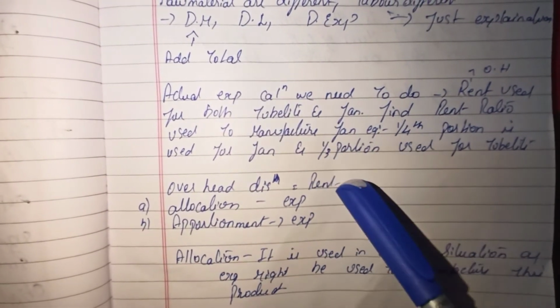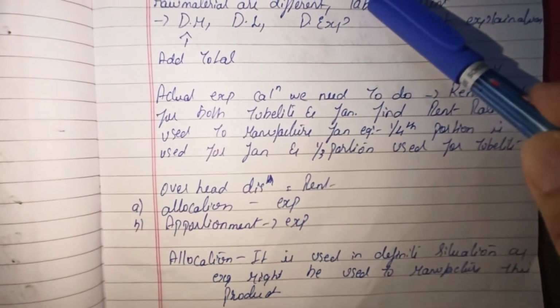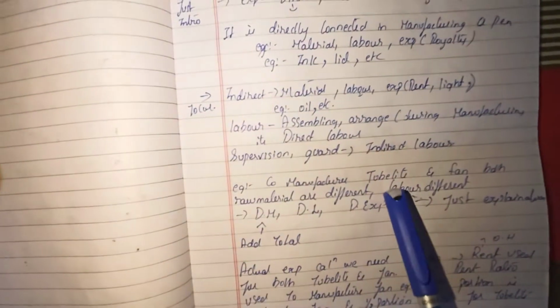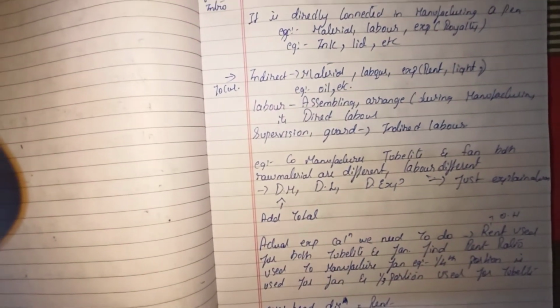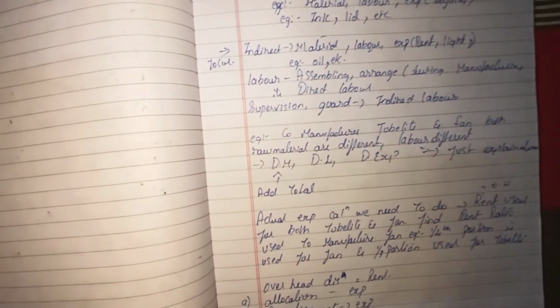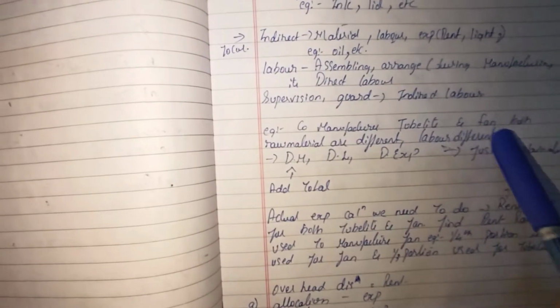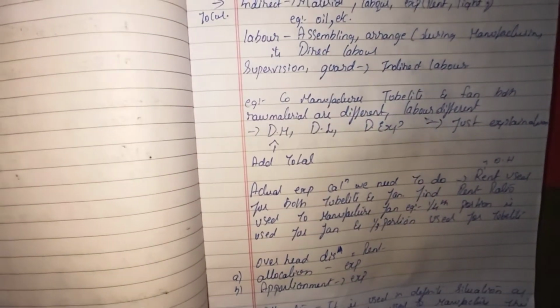What is the meaning of allocation? Allocation is when I'm manufacturing a tube light and a fan. Allocation means I definitely know these would be the expenses for my organization, the expenses which I'm going to bear.